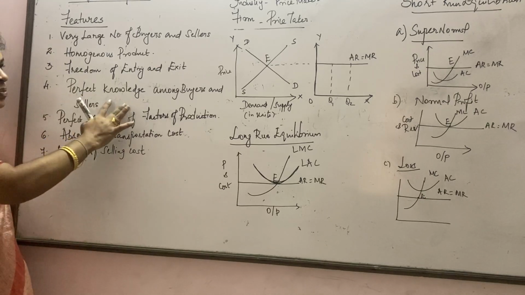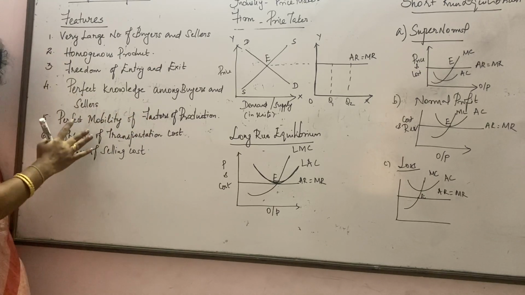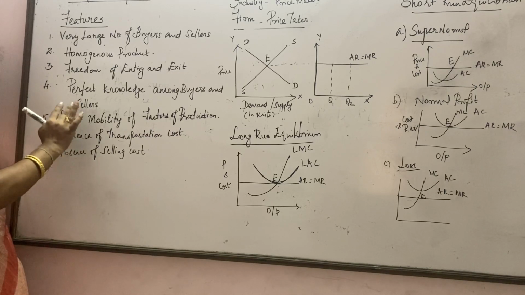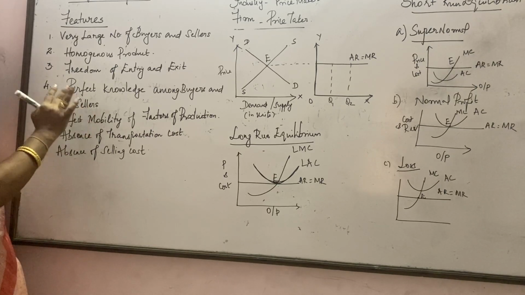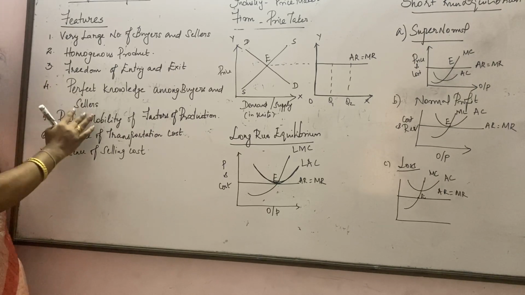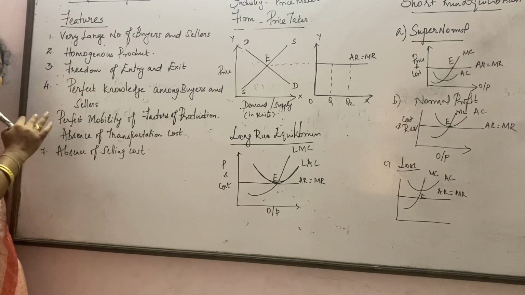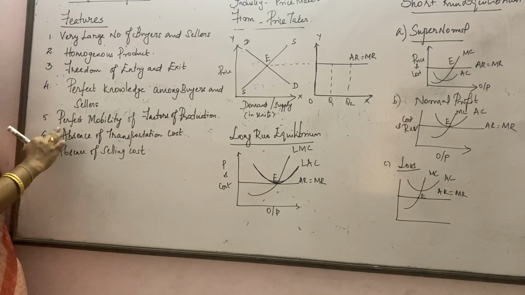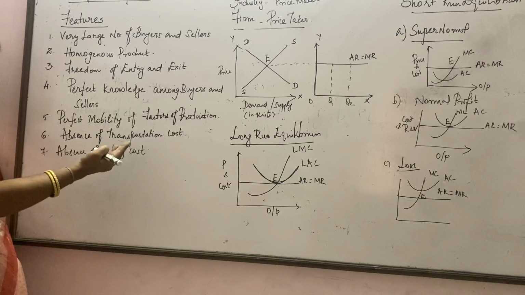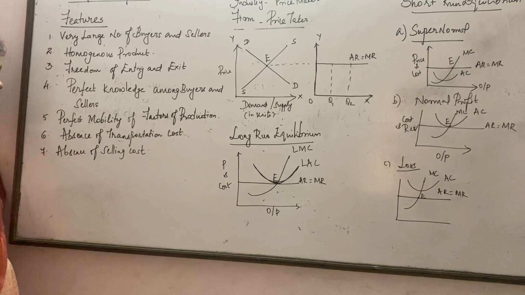And perfect knowledge among buyers and sellers: before buying the product, the buyers will definitely have complete knowledge about what they are going to buy, how much they are going to buy, and what the price is going to be. Next, perfect mobility, no transportation cost, and absence of selling cost. Now we'll go to the next one. It is industry price maker and firm is a price taker.